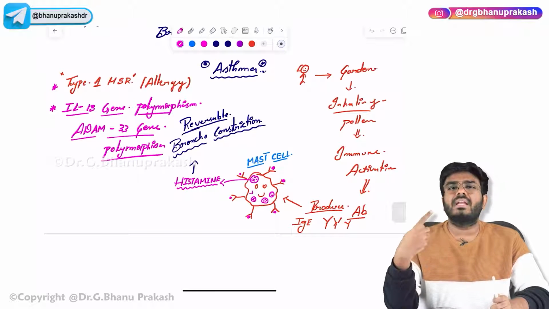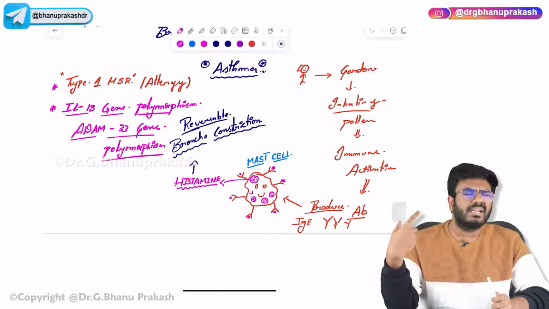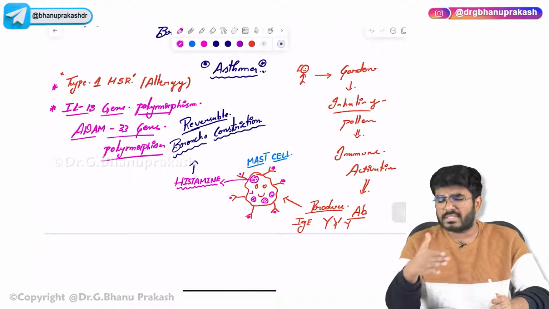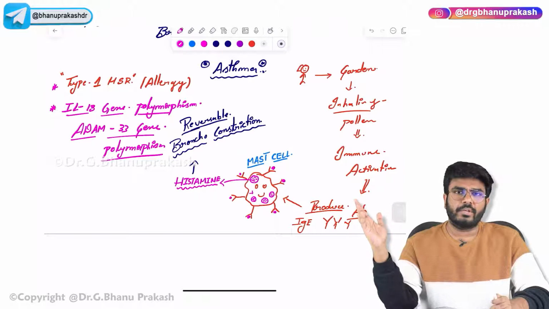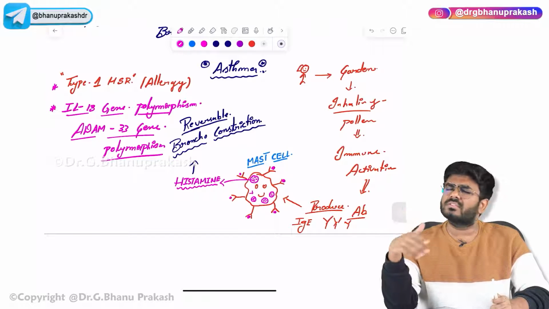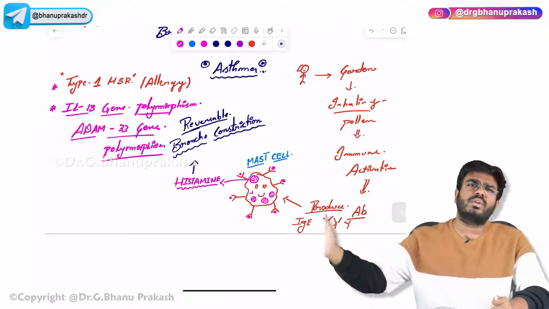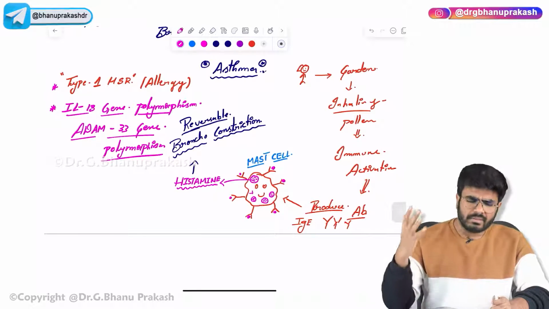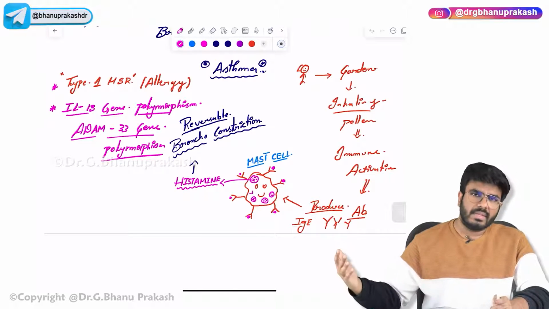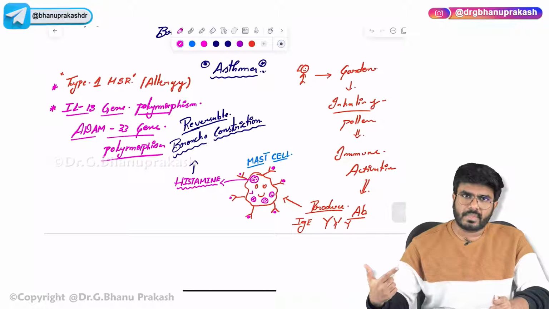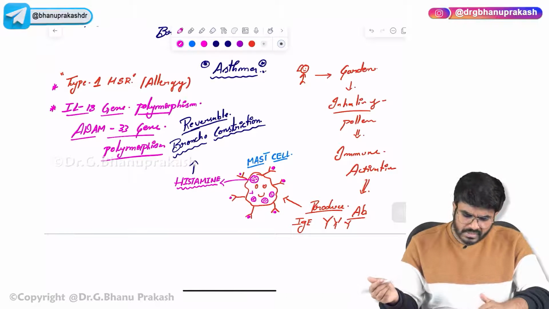Chronic means for a longer time, not just one or two weeks but years together. Recurrent attacks will come. These are some important points I want you to know.